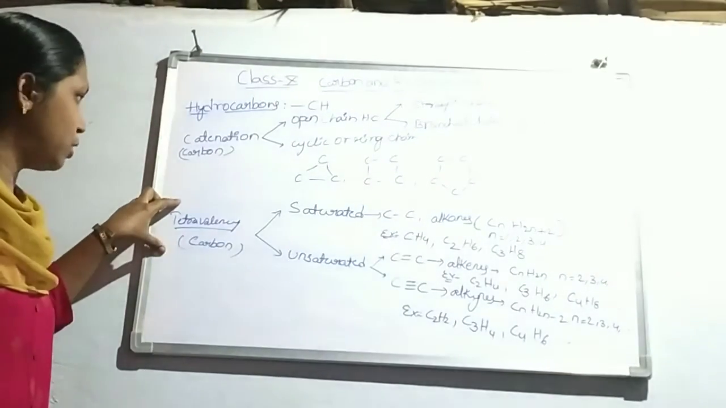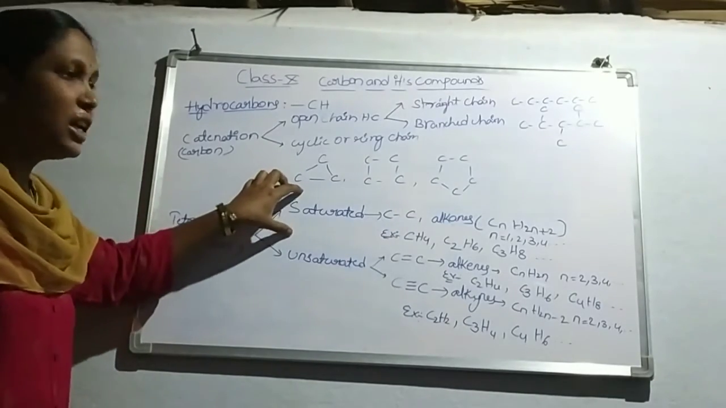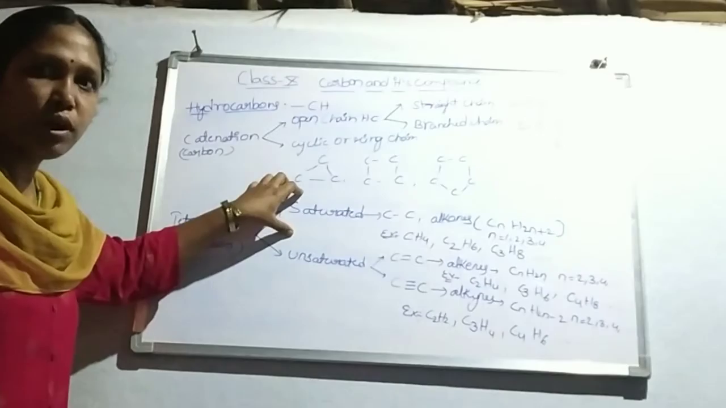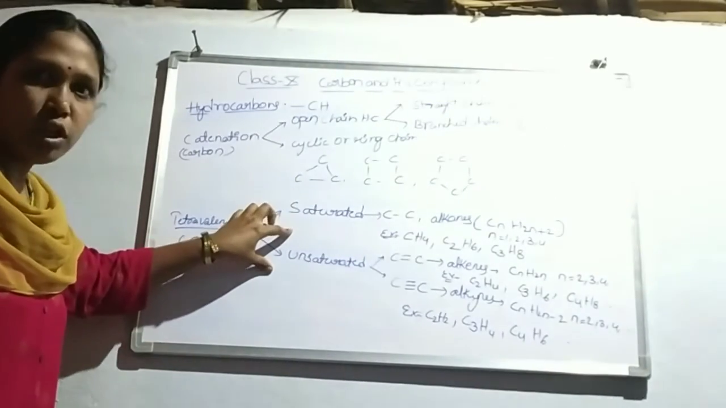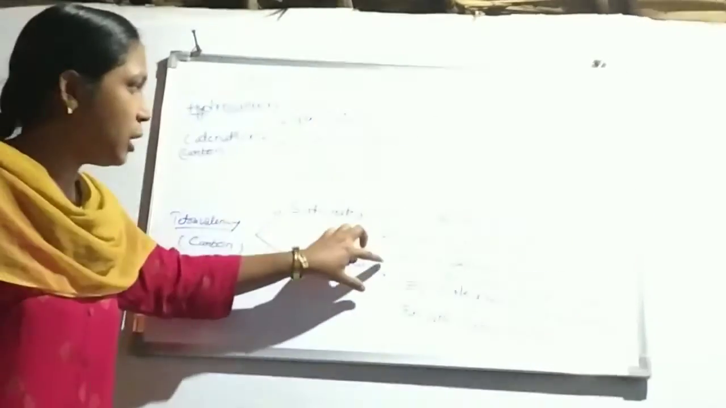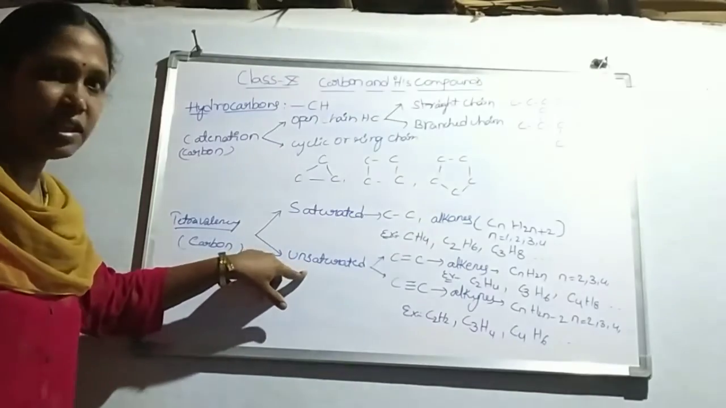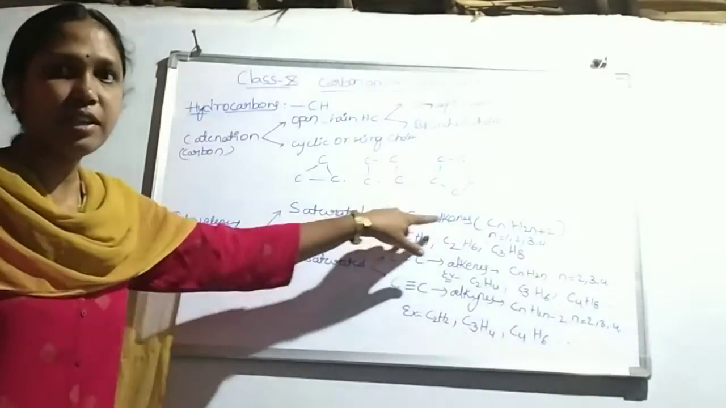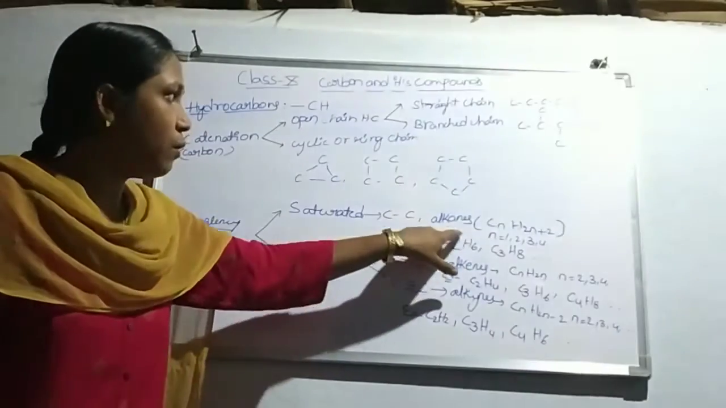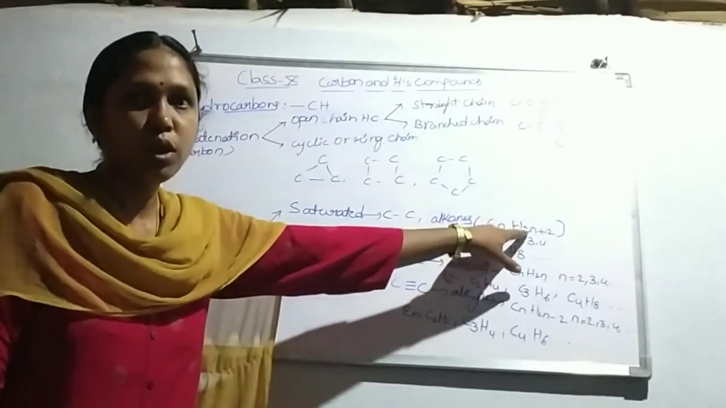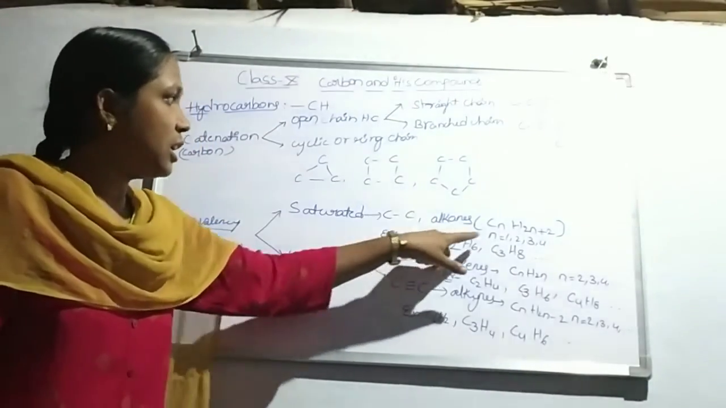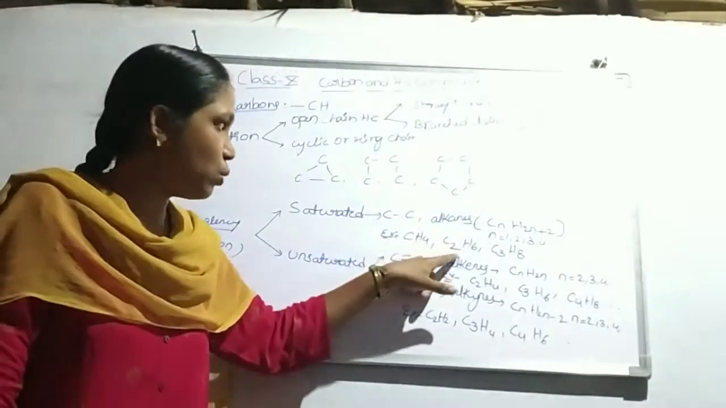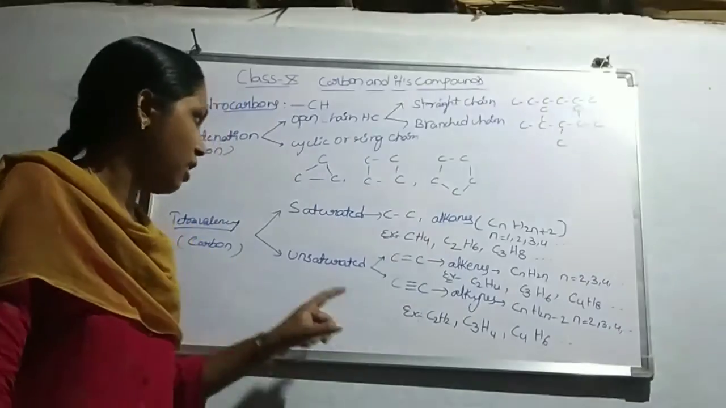Carbon forms 4 bonds. If those 4 bonds are single bonds or sigma bonds, we know such a molecule as a saturated molecule. If a molecule has at least one double or triple bond, it is known as an unsaturated molecule. The saturated molecules are known as alkanes. The general formula of alkanes is CnH2n+2, where n starts from 1, 2, 3, 4. Examples: CH4, C2H6, C3H8 and so on.